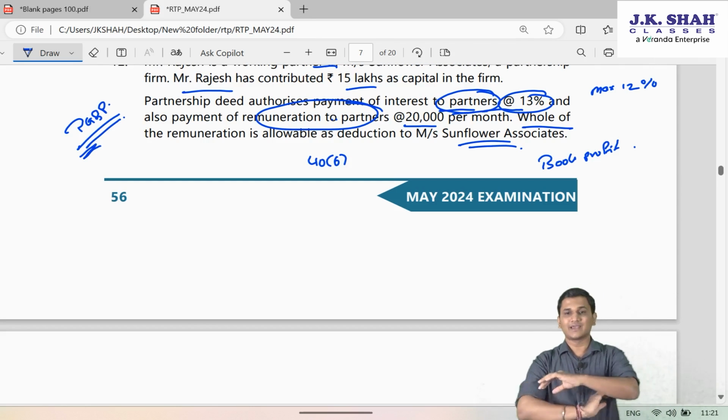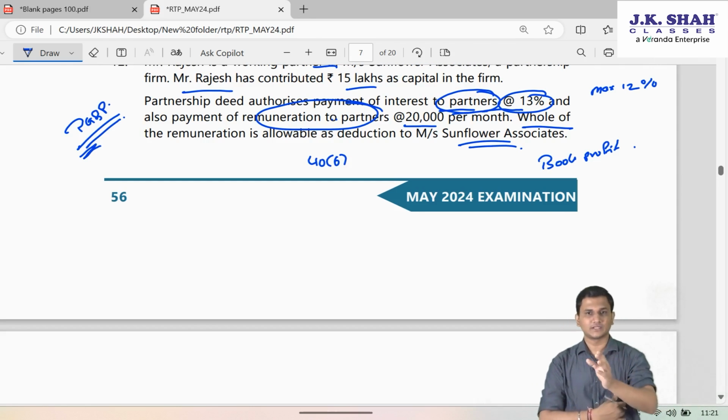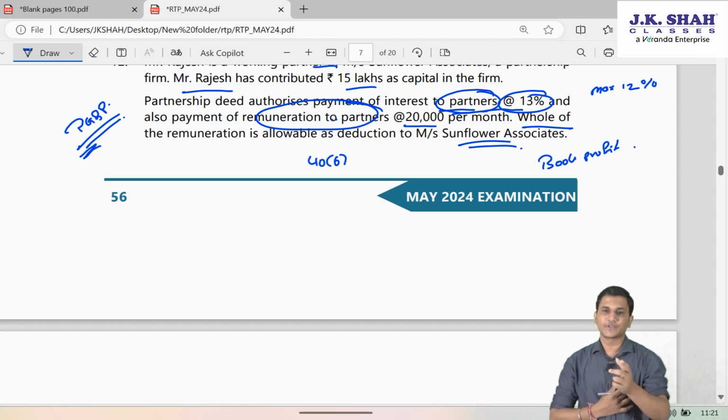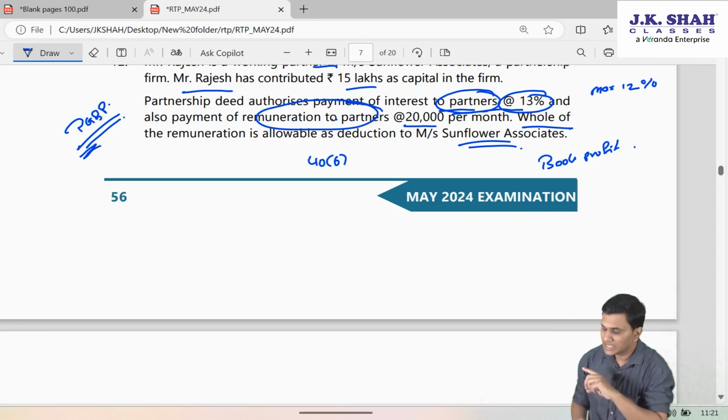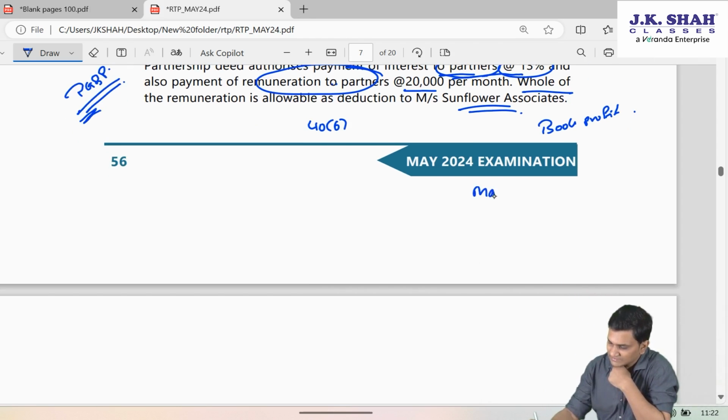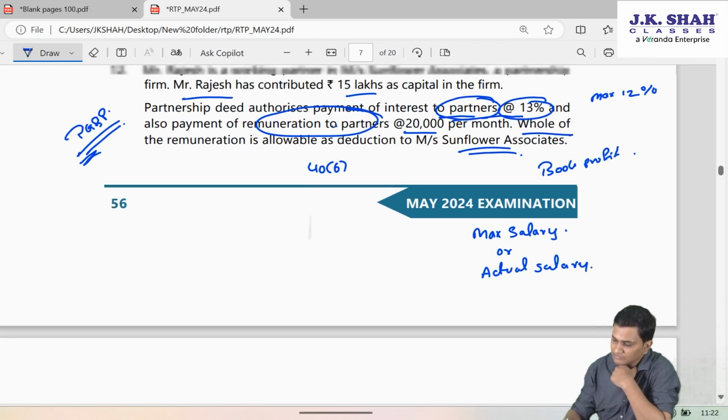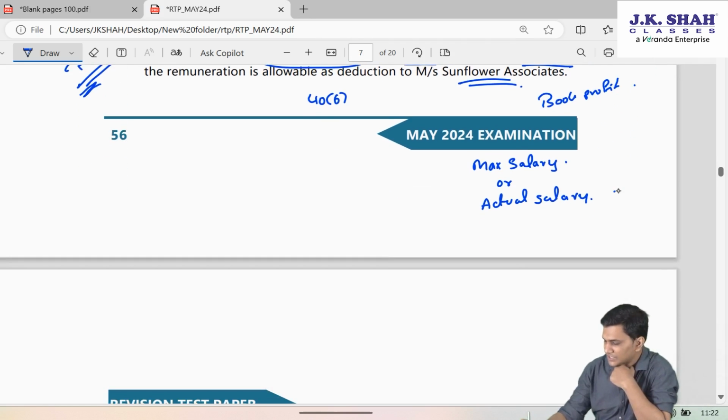Since in this question, they have not given you the book profit and all those details of Sunflower Associates, you cannot find out how much would have been the maximum salary allowable to Sunflower Associates. However, remember friends that the maximum salary which is allowable is always compared with the actual salary. And since the firm is paying 20,000 per month to Rajesh, 2,40,000 is the actual salary. Whatever would have been the maximum salary based on the book profit calculation, maximum or actual, whichever is less, would have been the allowed salary to the firm.